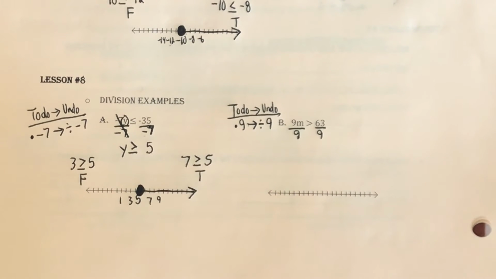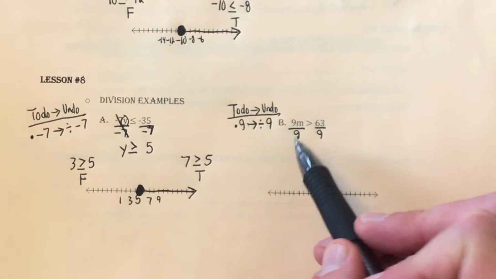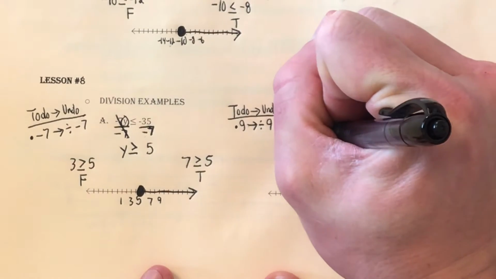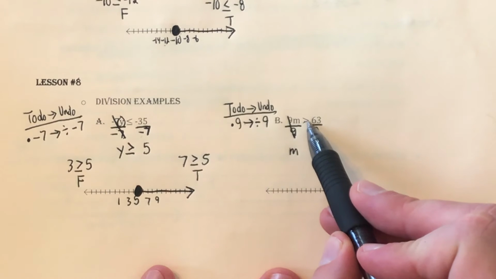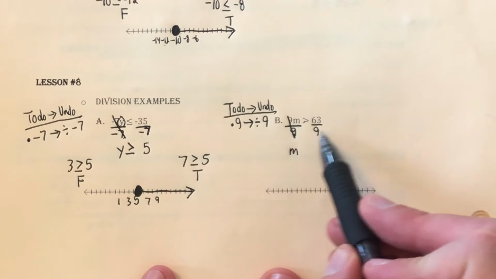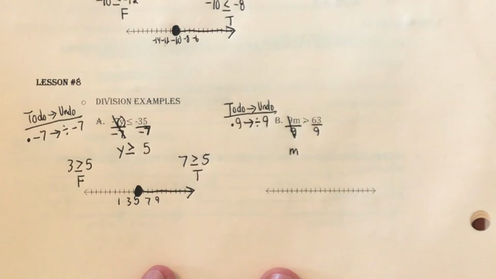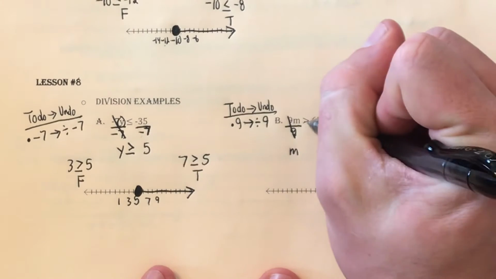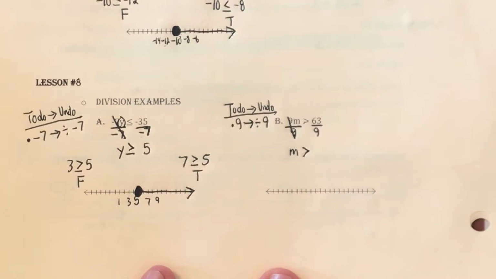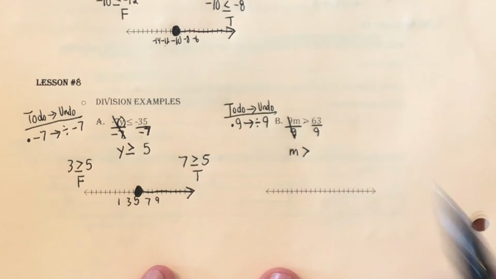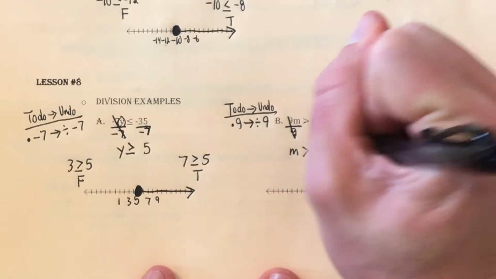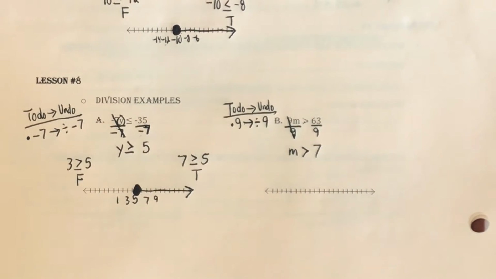So now I need to go in and do that. Well, 9 divided by 9 is 1, so really these 9s just cancel, and all I'm left with is the variable m. Then I need to check my inequality symbol. Well, I am dividing, but I'm dividing by a positive number. And anytime I divide by a positive number, it does not change the inequality symbol. So it's going to come down as is, so m is greater than, and then I have to do 63 divided by 9, which is 7. So I ended up with m is greater than 7.